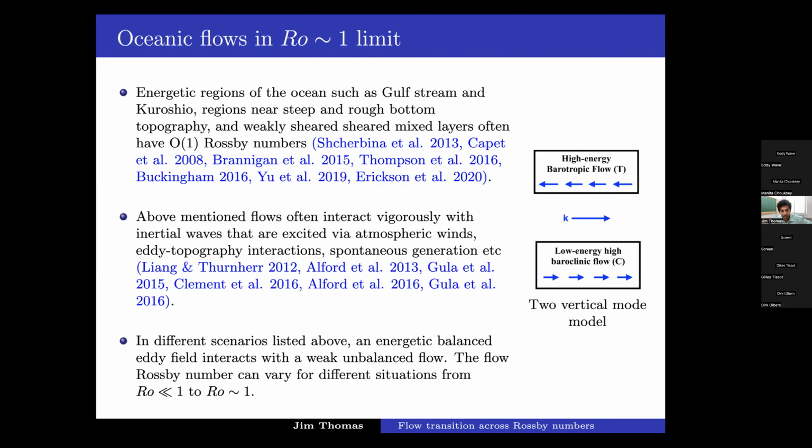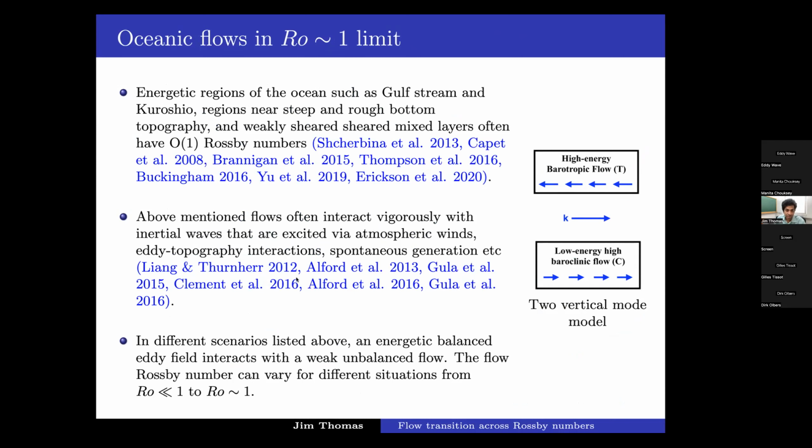For this particular work that I'm describing, we decided to look at what happens as flow Rossby number transitions from small to order one regime. And this is inspired by, again, a lot of observations in the ocean that point out that high energy regions, high eddy kinetic energy regions that have Gulf Stream, Kuroshio, weakly sheared eddies in the mixed layer, and also when these eddies interact with the bottom topographic regions, these are situations where you can locally excite order one Rossby number flows, and these flows often interact very violently with inertial waves or inertial oscillations.